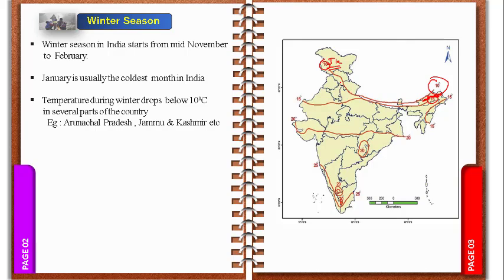If you observe this map, it can also be asked for map reading. A question can come: name the states which get 10 degrees Celsius during the winter season. You can write Jammu and Kashmir, Himachal Pradesh, and Uttarakhand. And this is Sikkim and Arunachal Pradesh.